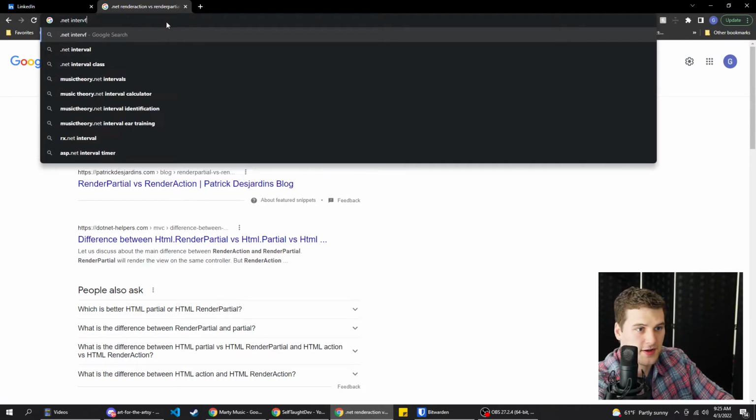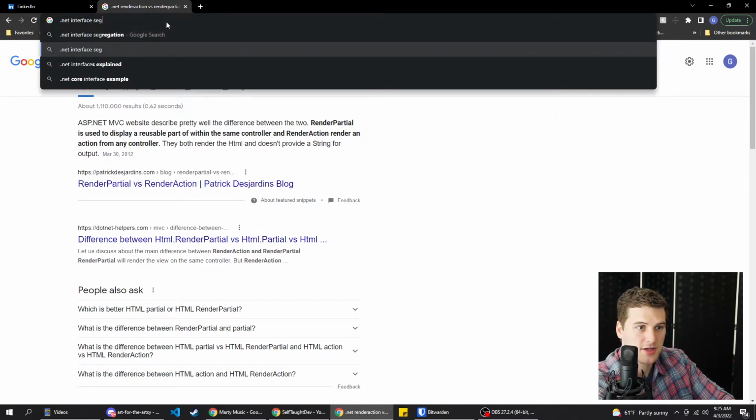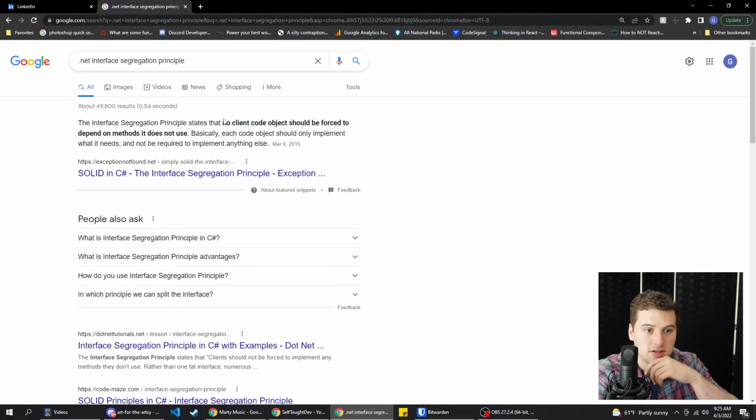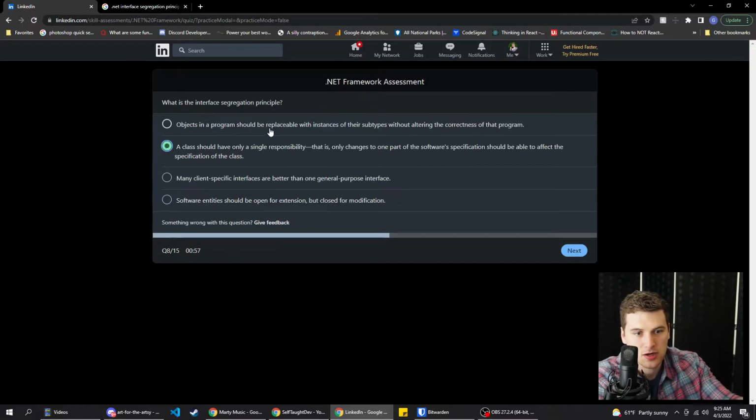.NET interface segregation principle: states that no client code object should be forced to depend on methods it does not use. Okay. Objects in a program should be replaceable with instances of their subtypes without altering. That doesn't make sense. A class should have only a single responsibility. That is, only changes to one part of the software specification should be able to affect the specification of the class. Again, we might go with this just because it's the longest one.